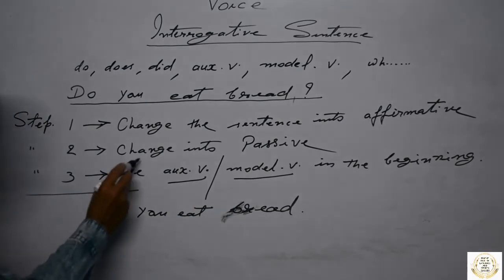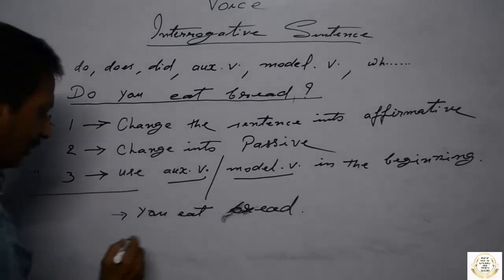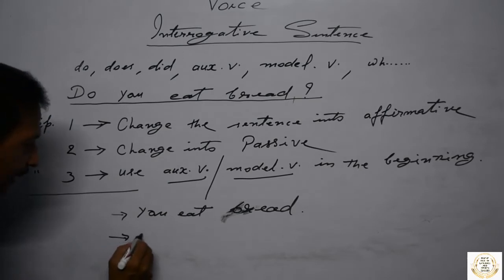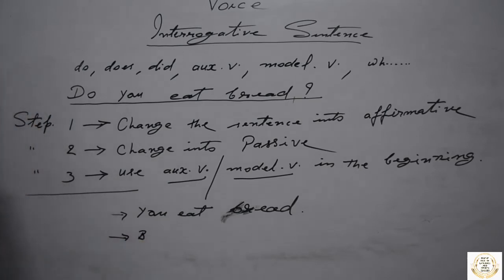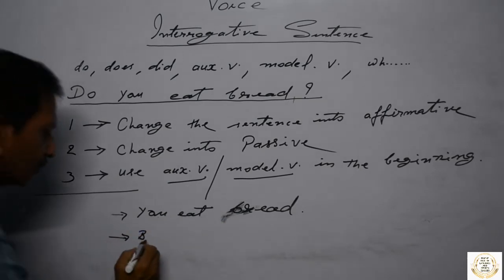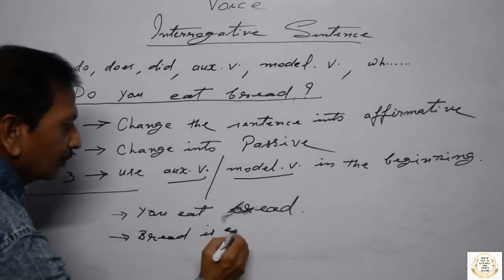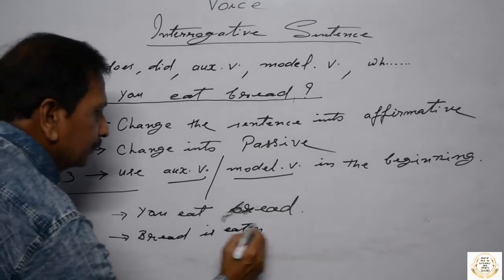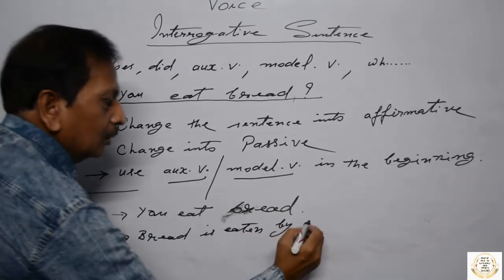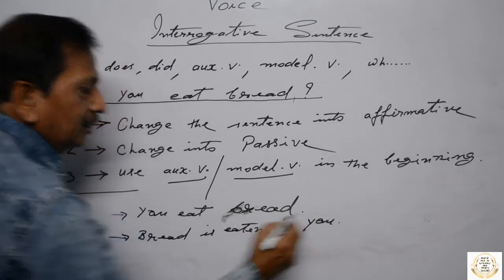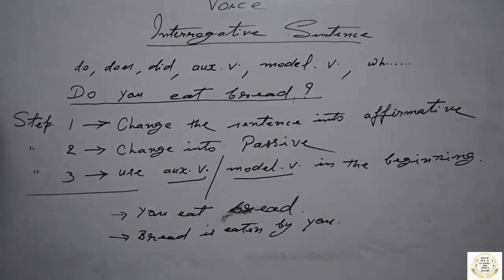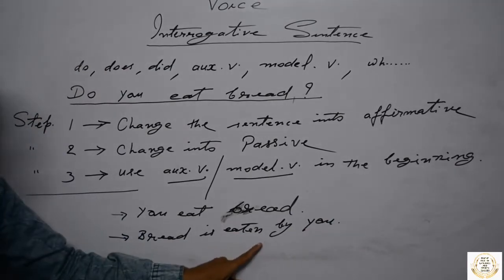Then second step, passive voice. Bread is eaten by you, because this is simple present. Okay, bread is eaten by you. Now this is your passive voice.